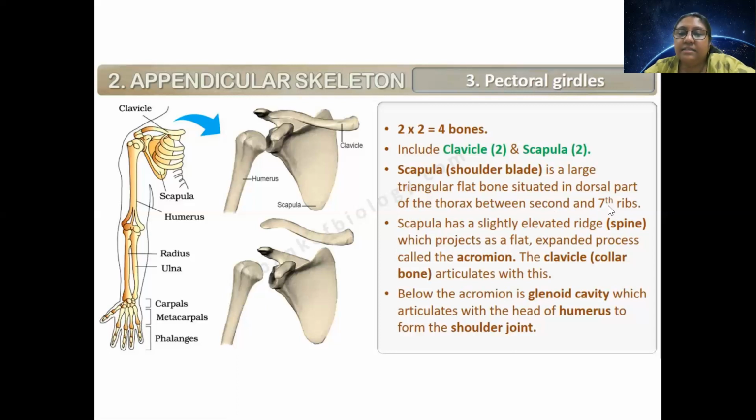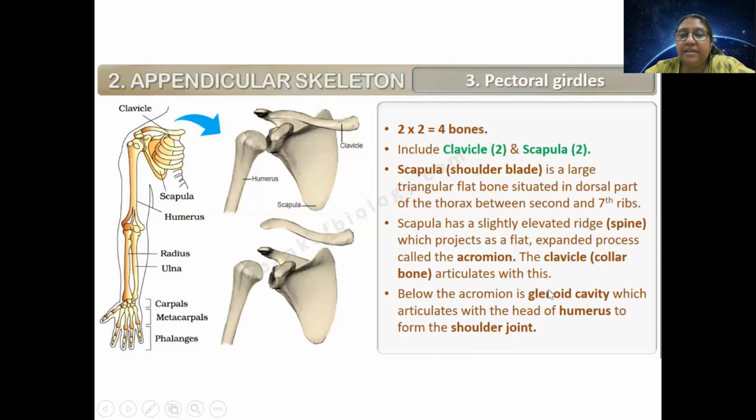Now if you look into the structure of scapula, it has an expanded process called acromion. The acromion process is a process through which the clavicle is attached with the scapula and it articulates there. It is moving through this attachment.